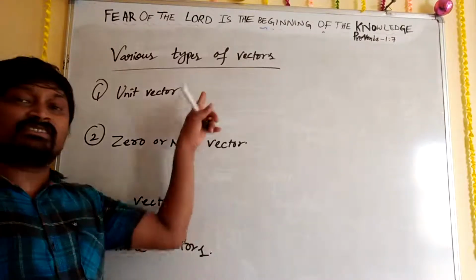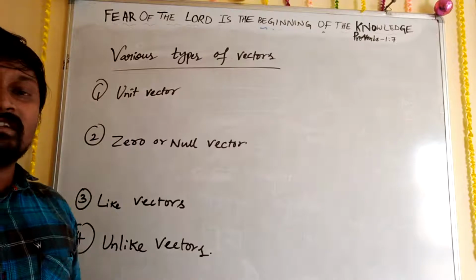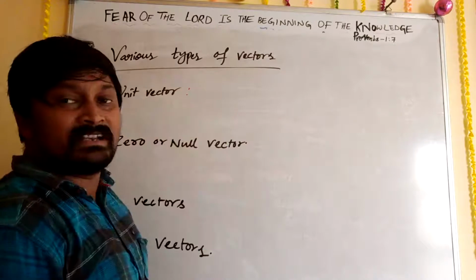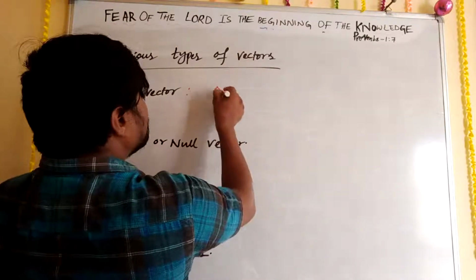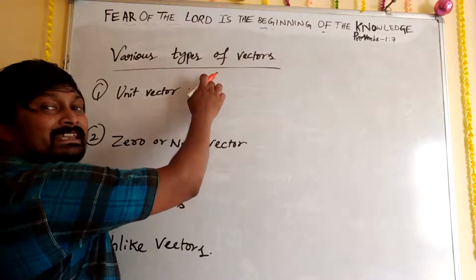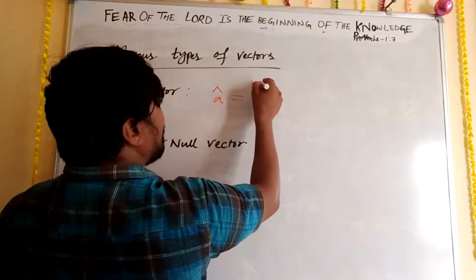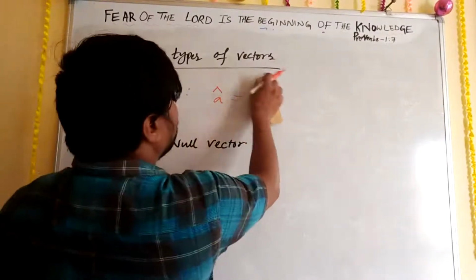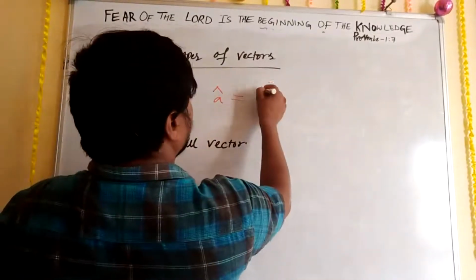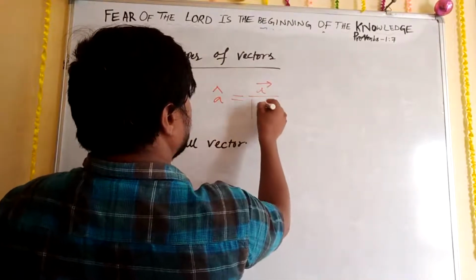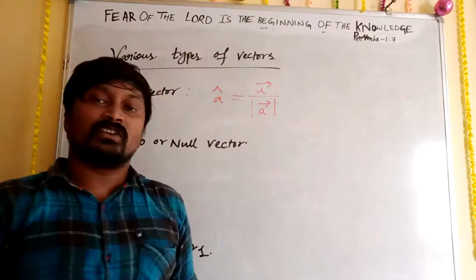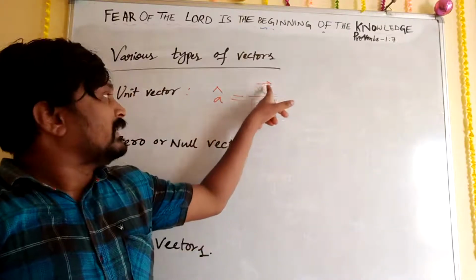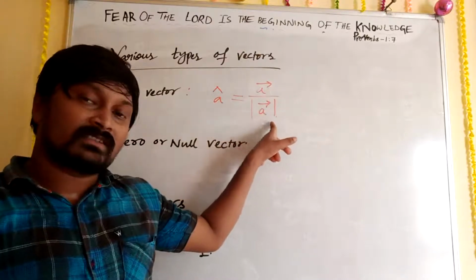So what is a unit vector? The unit vector of A is represented with A cap, so we need to read this as A cap. A cap is equal to A vector upon modulus of A vector. So here, the unit vector, A cap, is equal to A vector upon modulus of A vector.